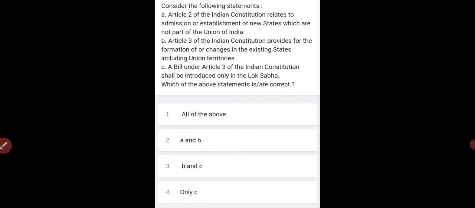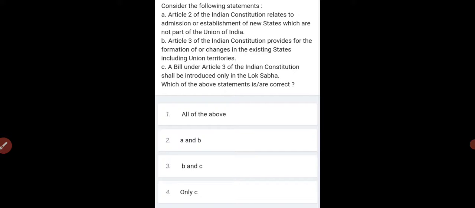So first of all we go for the elimination method. A bill under Article 3 of the Indian Constitution shall be introduced only in the Lok Sabha. This is not possible. This is the Parliament. Parliament means Lok Sabha, Rajya Sabha and the President. So we can accept the President's recommendation, we can just omit the President's recommendation, but we cannot omit the Rajya Sabha. So here option C is wrong.